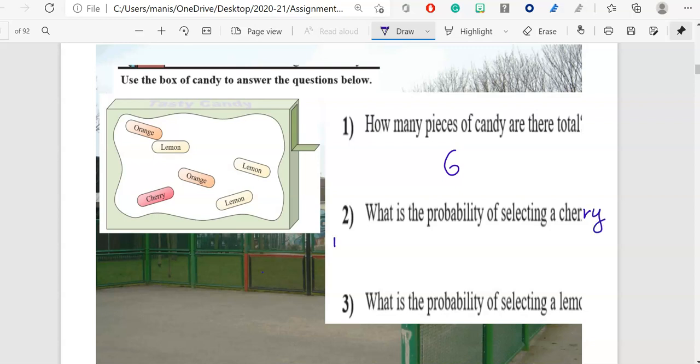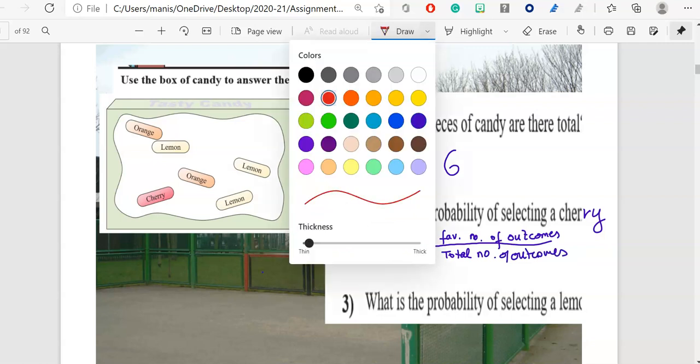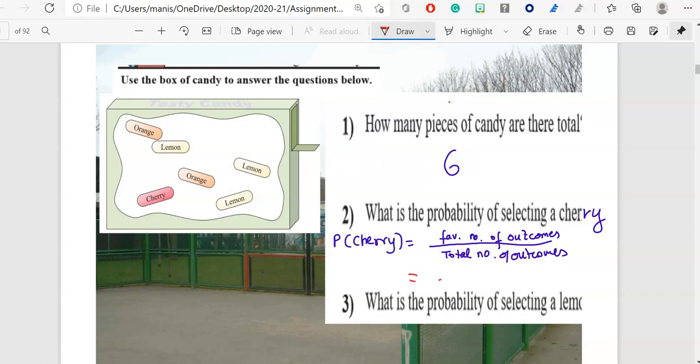Now you all know I have already given you the formula. Whenever you are finding the probability, you write the probability of selecting a cherry. First of all, this is the formula: favorable number of outcomes, I'm just writing in abbreviated form, divided by total number of outcomes. This is the formula I will be using in all the places. Now first of all, the total number of outcomes. How many total candies are here? There are 6.